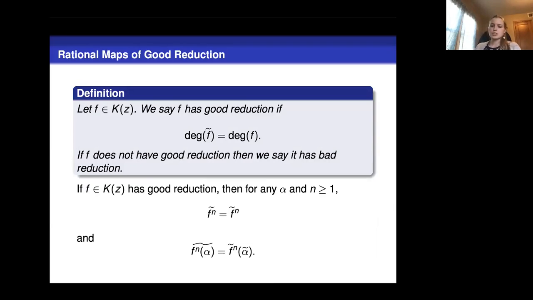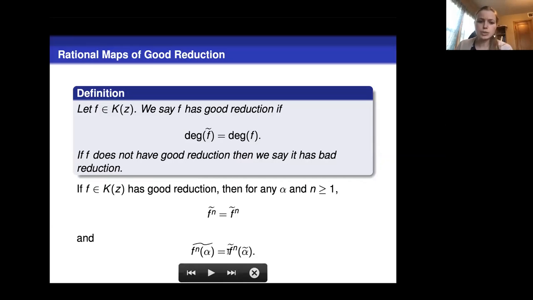So if a map has good reduction, it tends to behave well under dynamics. If it has good reduction, then we can get the reduction of the nth iterate by just taking the nth iterate of the reduction. And this also works when we're looking at the image of a point under the nth iterate.